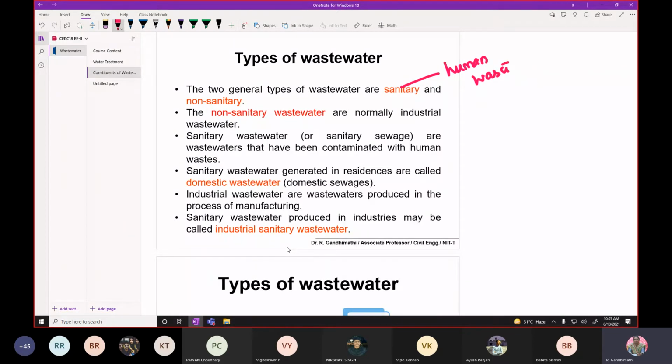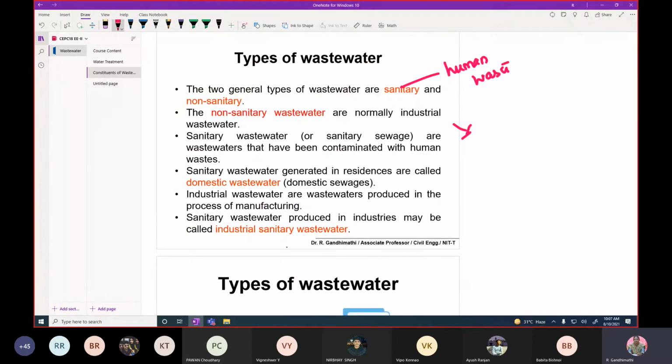Any wastewater that is contaminated with human waste, human excreta, especially from the urinals and latrines, is considered sanitary wastewater, or sanitary sewage. Non-sanitary, for example, if the waste is only from the kitchen or only from the laundries, it is not contaminated with human waste, that is called non-sanitary wastewater.